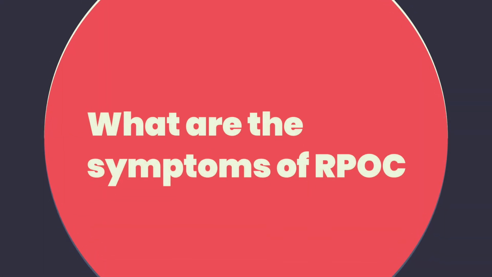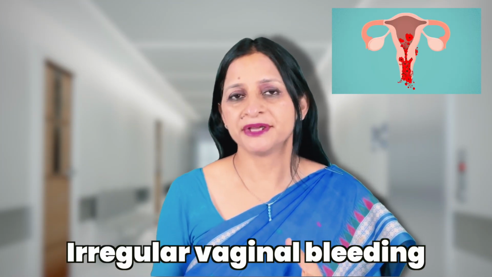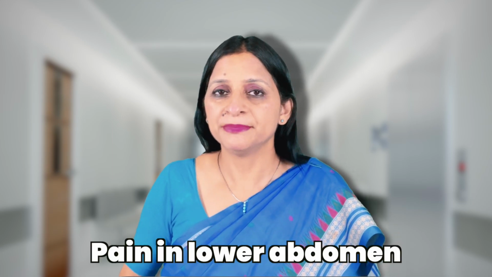What are the symptoms of RPOC? How do you identify? The patient doesn't know that she has RPOCs. Her common symptom is irregular vaginal bleeding. So she may continue to bleed, heavily bleed, spotting may continue, or she may have other symptoms such as fever, pain in the lower abdomen, for which she may see the doctor. Most of the time, the doctor examines the patient and sends for an ultrasound which shows us an RPOC.